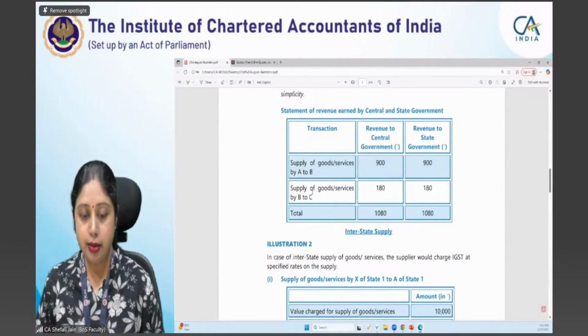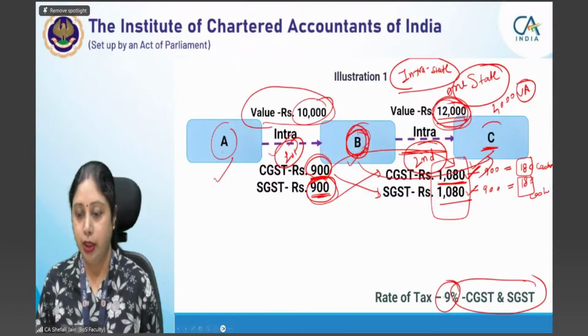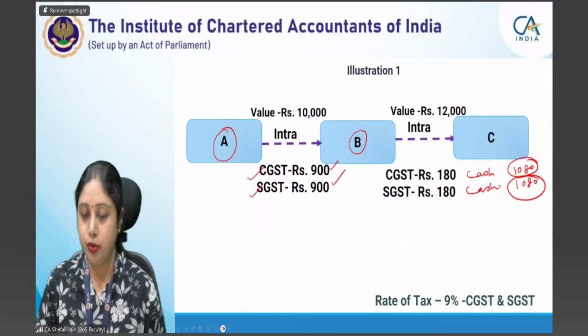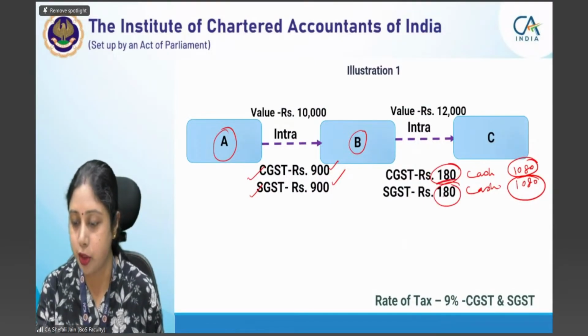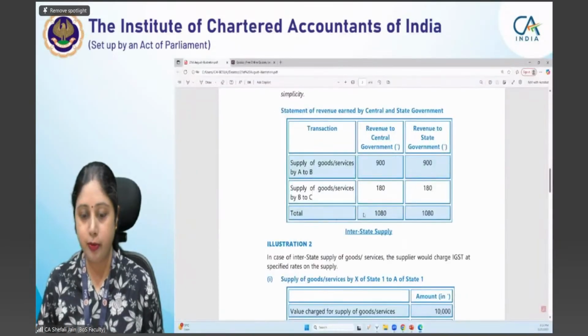Similarly, in the second transaction, that is the B to C transaction, here also the credit of the amount of 180 rupees, at least credit of 900 has been used. So cash payment of 180 would also have gone to the center and state respectively. That is what is being shown here.